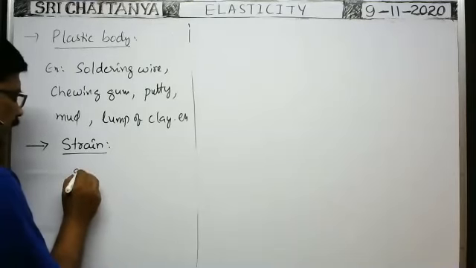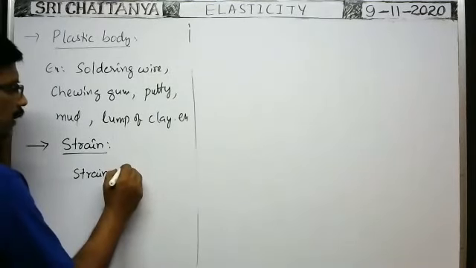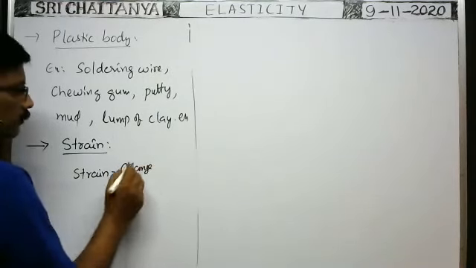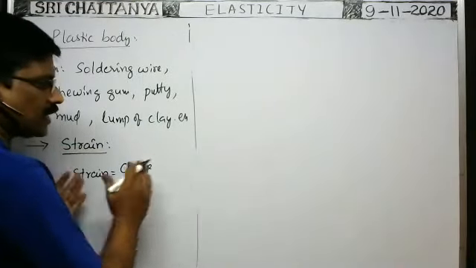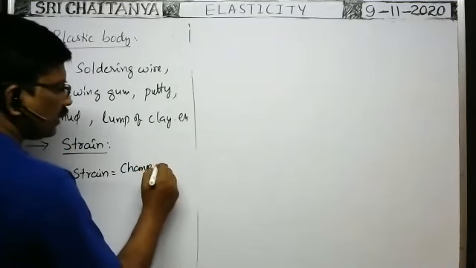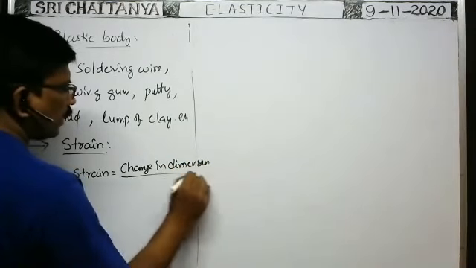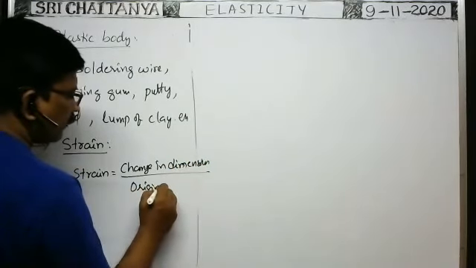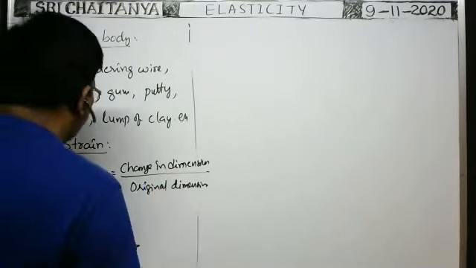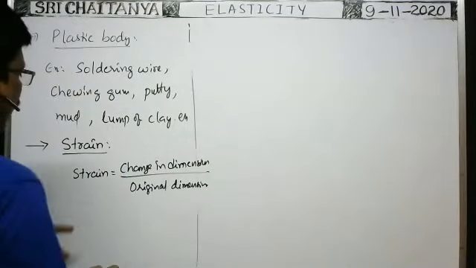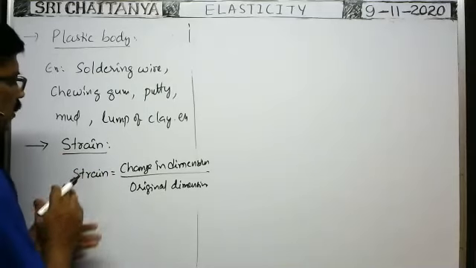How can we measure this mathematically? Strain, whatever the type of strain, is equal to change in dimension by original dimension. Because of deforming forces, how do the dimensions of the body change? How does the length change? How does the volume change? It is the general formula for strain: change in dimension by original dimension. As strain is the ratio between two similar quantities, strain has no unit and no dimension formula.